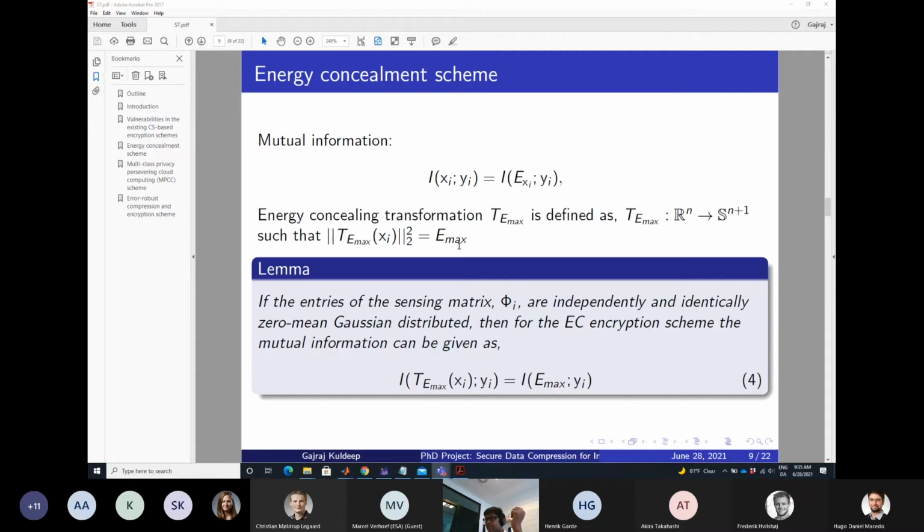So one can easily decide the maximum energy to be 2 raised to the power of 32 or 2 raised to the power of 64 based on the processor. And the mutual information in this case, I between the plaintext and ciphertext, will be Emax. So from this, the adversary will not be able to recover anything because he will just always get the Emax, which one can always make public.